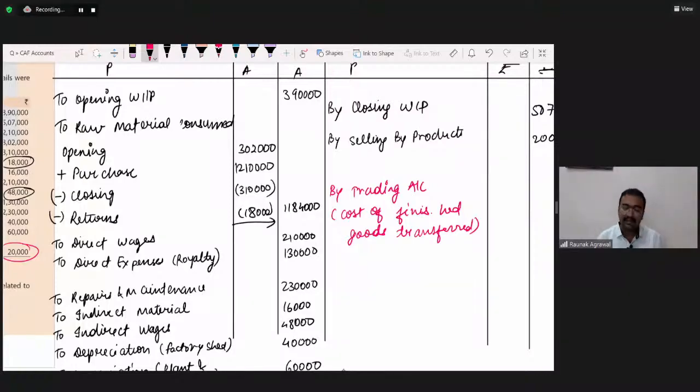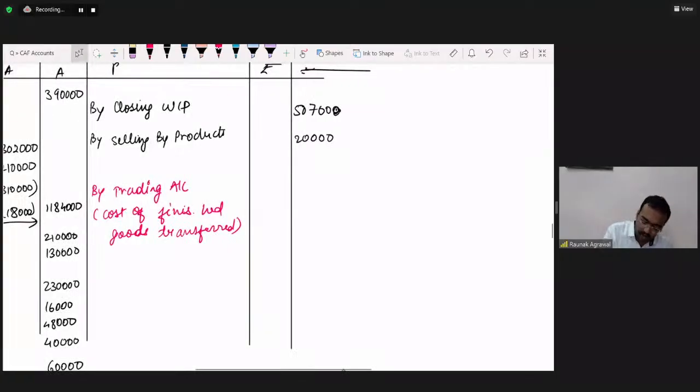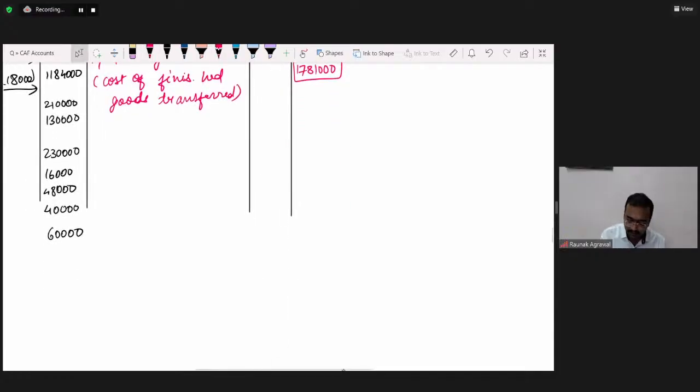Seventeen lakh 81,000. Yes, correct. All those who have given the answer 17 lakh 81,000, it's correct. Close the account. Total is coming down to 23 lakh 8,000.